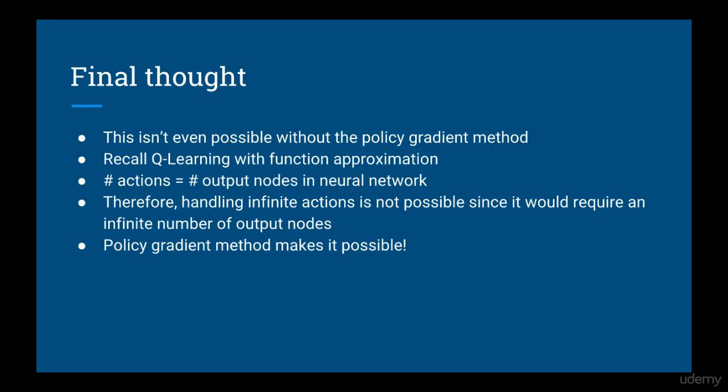Deep Q-learning is the same, where you have a neural network with multiple output nodes, one for each separate action. Because we need a separate output or model for each action, this clearly can't scale to an infinite number of actions. So with Q-learning, a continuous action space is impossible, but with policy gradient methods, it is.